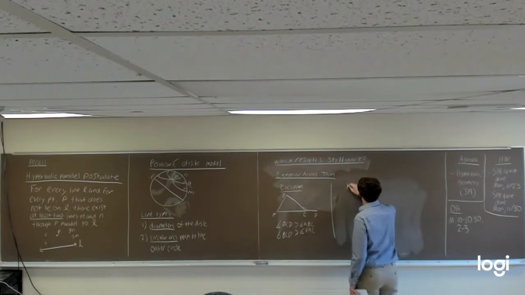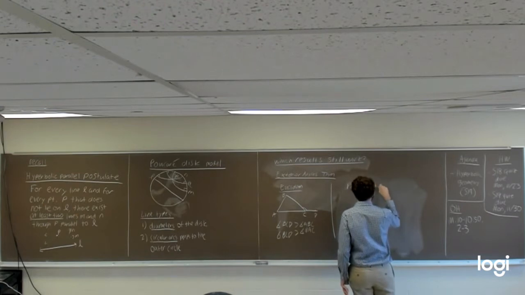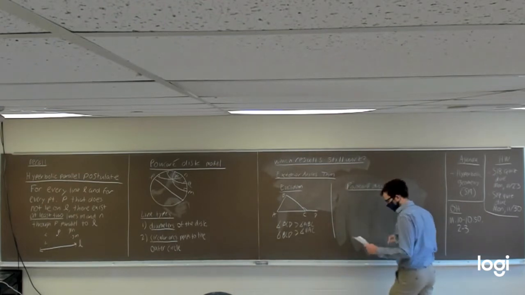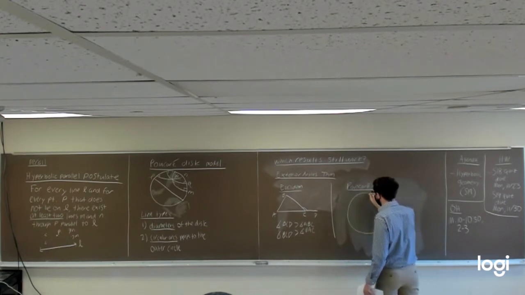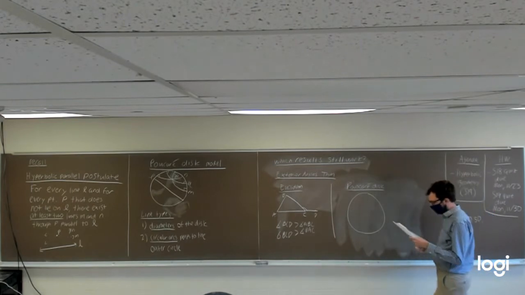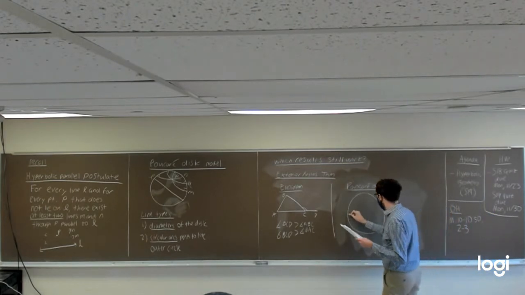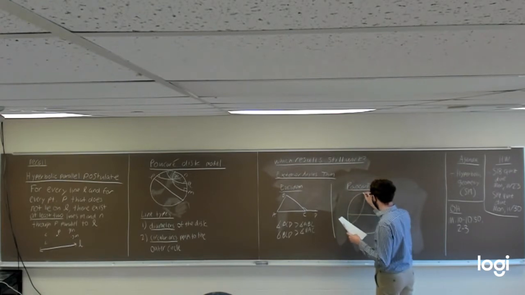We'll make a general statement here, just a statement about the Poincaré disk. So here, I'm going to draw a quick triangle. We'll try one that looks something like this.